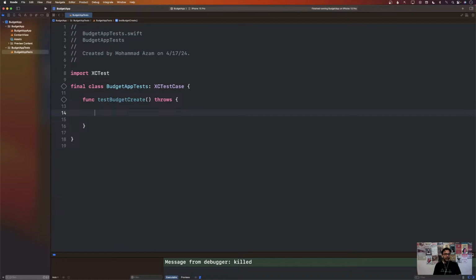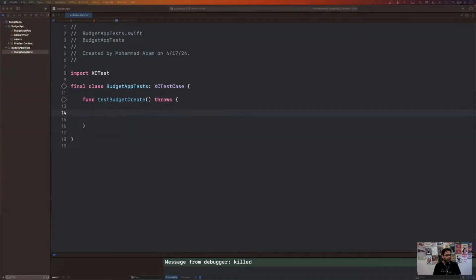Keeping in mind that we will be using Swift Data, because we have to save the budget somewhere, let's just assume that we're going to be saving it to our local database. We're not thinking about iCloud and all that stuff. I'm not going to be saving to a remote server that requires setup, so we're not going to do that for now. We just want to check if the budget is created or not.